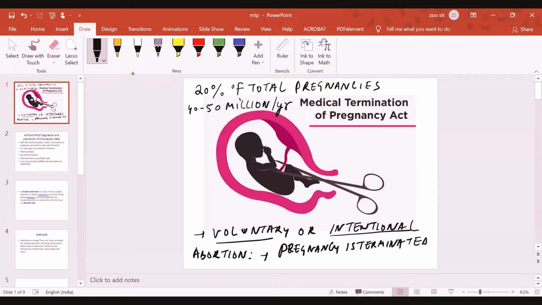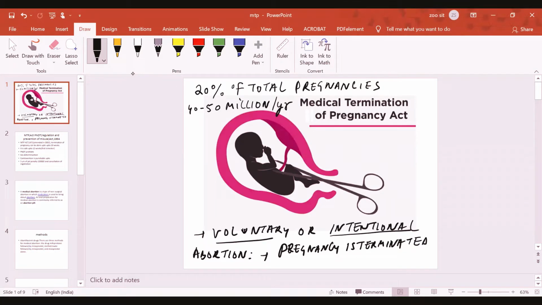So you can understand that during the gestation period, if there is a baby developing in the mother's womb, then intentional or voluntary termination can be called abortion, or we can also call it a medical termination of pregnancy. So in medical termination of pregnancy, the pregnancy is not allowed to reach its full term.